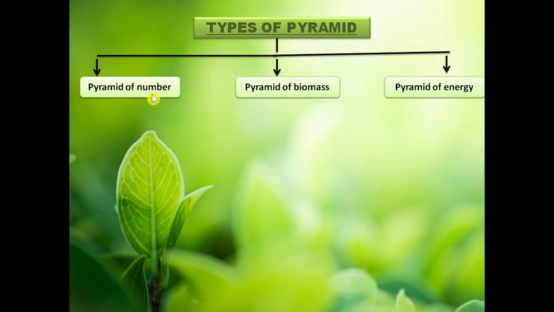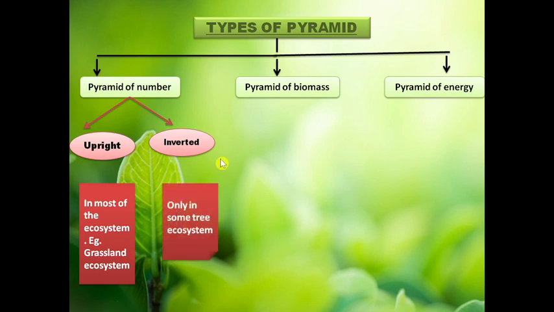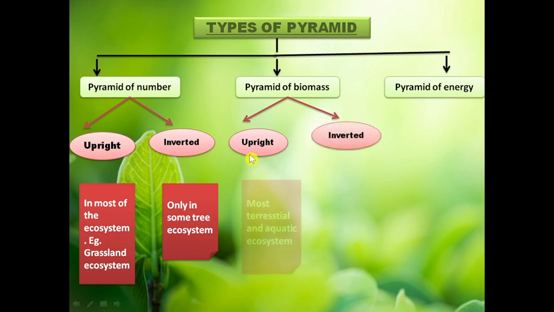The pyramid of number is also of two types: upright pyramid of number and inverted pyramid of number. Upright pyramid of number is mostly seen in the grassland ecosystem, while inverted pyramid of number is mostly seen in the tree ecosystem. In the same way, the pyramid of biomass is also of two types: upright pyramid of biomass and inverted pyramid of biomass. Upright pyramid of biomass is seen in the terrestrial and aquatic ecosystem, while inverted pyramid of biomass is only seen in the marine ecosystem.